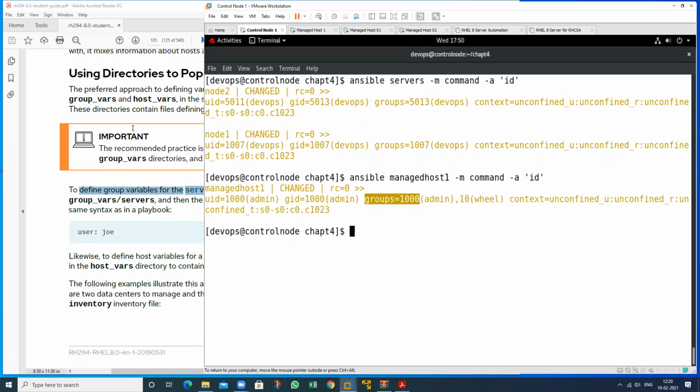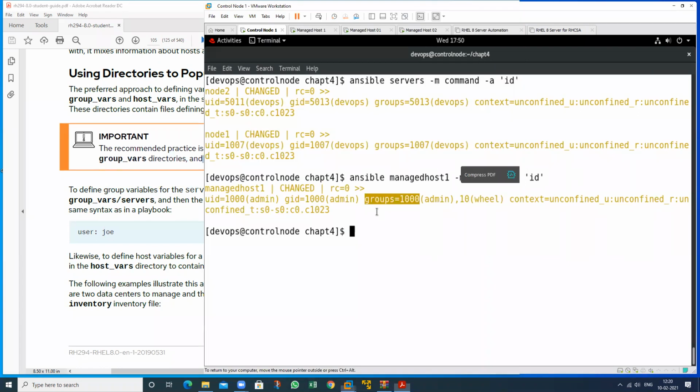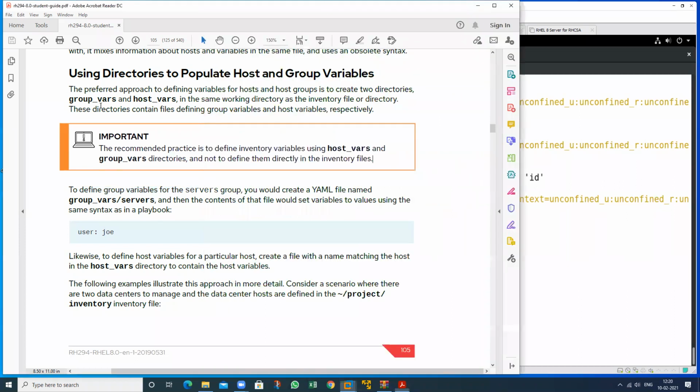So this way, the recommended practice is to define inventory variables in the host_vars and group_vars directories, not to define them directly in the inventory file. If you do not want to use them in an inventory file, you can create a YML file using this particular name in these directories by using the individual names.